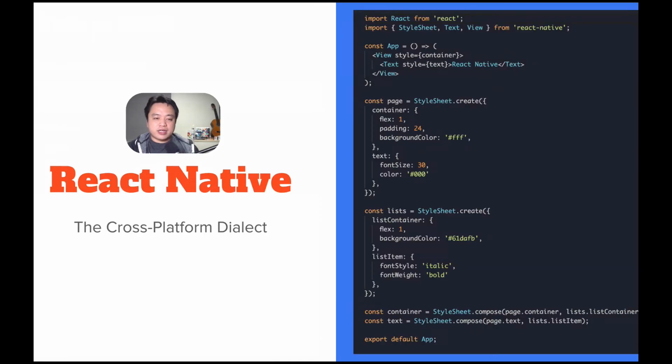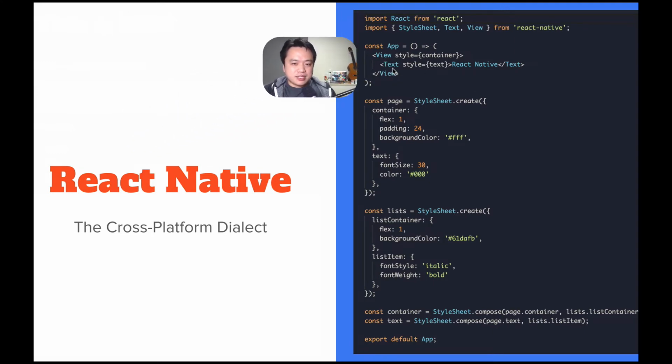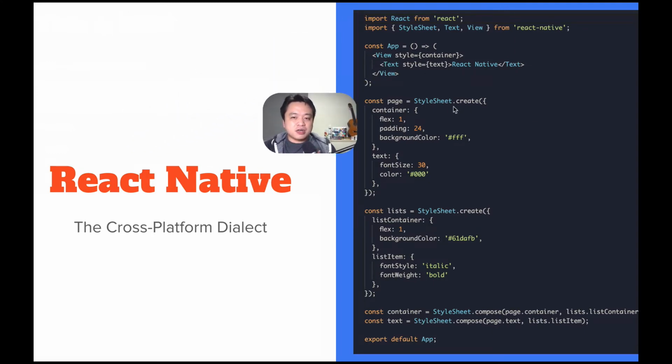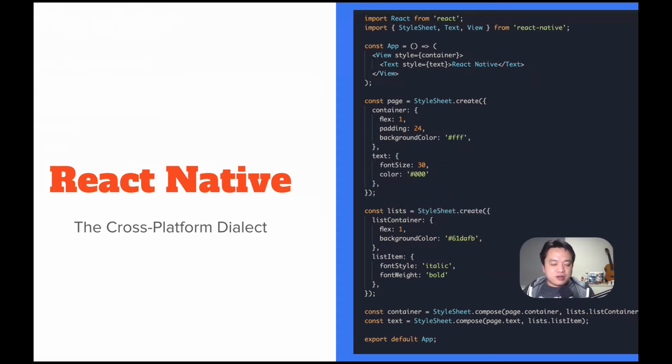The other first-party dialect of React is React Native. Yes, this is still React, but in no other format do we write view and text, and we don't do stylesheet.create anywhere else except for React Native. So this looks like React. It uses React's concepts, but it has a different dialect to it. It's got different idioms and different nuances.